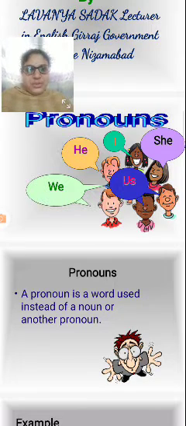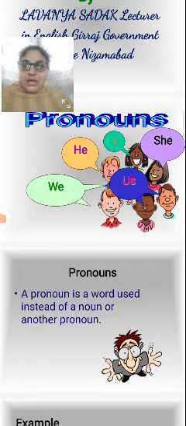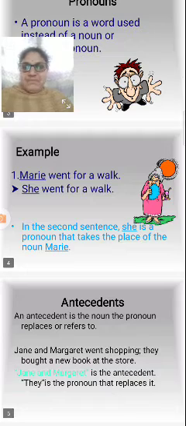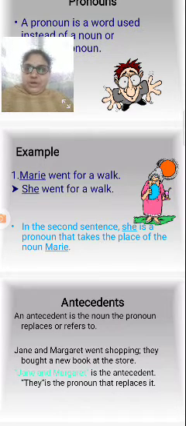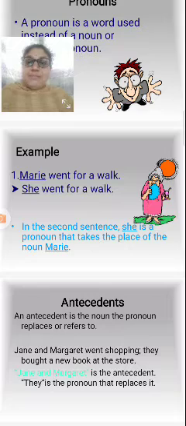What type of pronouns are there? See here in the box I am showing: us, she, I, he, we. When you use these type of words instead of a noun, that comes under pronouns. Example: Mary went for a walk. Here Mary is the noun, and went for a walk is the action, the verb.